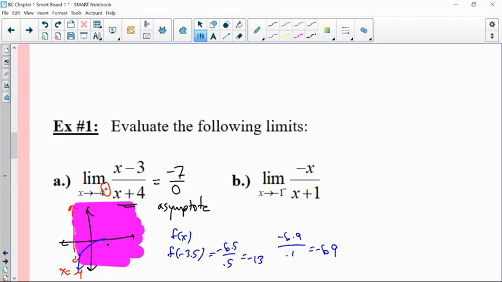Well, that describes the behavior. So what is the limit? The limit is equal to -infinity. And I only had to analyze the right side because it just said analyze the right side. Okay. And you could see example B as well, and we'll finish the video with example B,